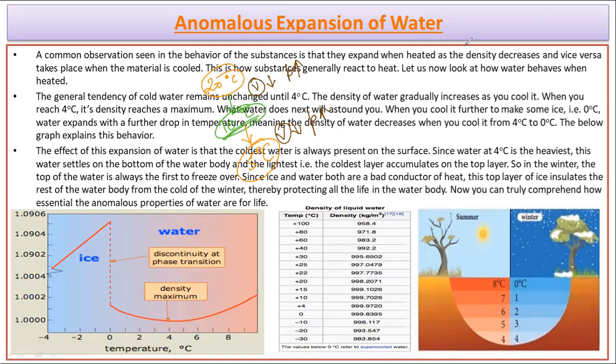Now after this, still you are cooling this, and when it reached 4 degrees Celsius, there is a change in volume and density, and at this temperature the actual impact is going to happen. After reaching 4 degrees, when we cool it further, then we observe that where earlier my density was increasing, now instead of increasing it is decreasing.